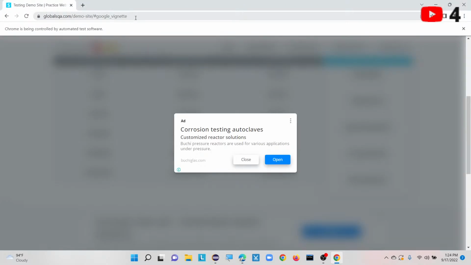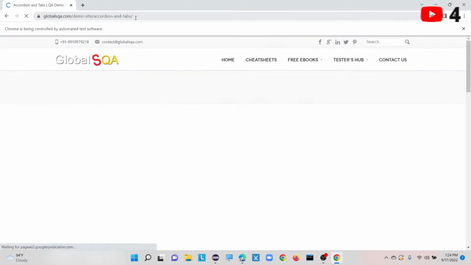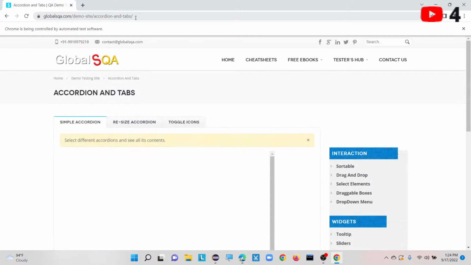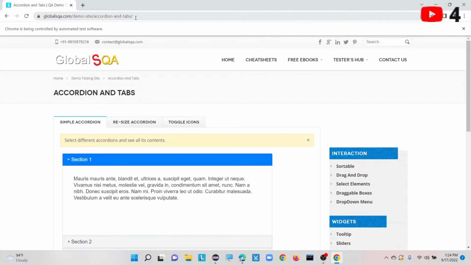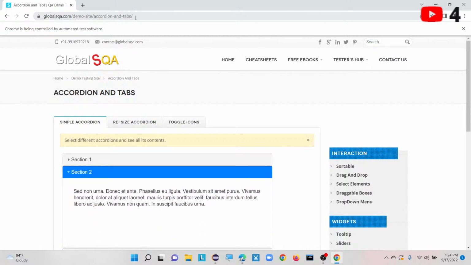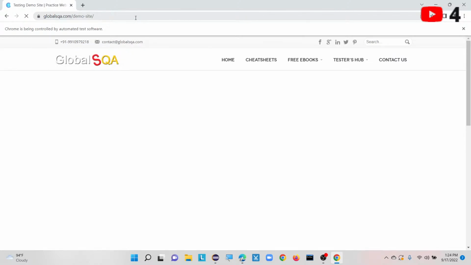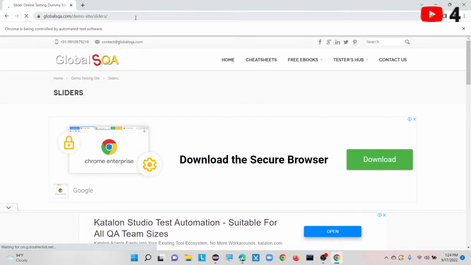It is closing this one as well, and then it is going to click on section 2 and verify the test data. See, verified, and again it is going back to the home page where it is going to click on slider. Okay, yeah, now actually one pop-up came here.